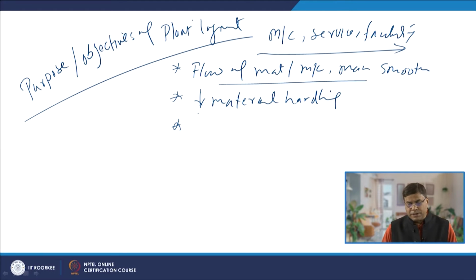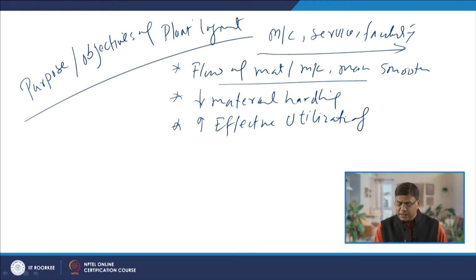And whatever resources we have in terms of the man, material and the machines, there is an increase in effective utilization of the resources.